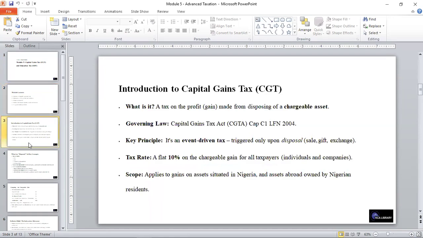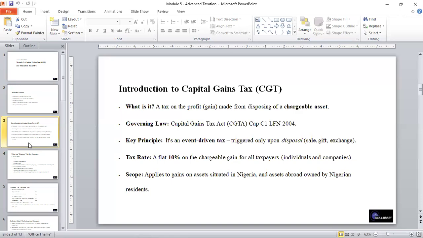And when we talk about the capital gain tax, it is tax on the profits gained from disposing of chargeable assets. The governing law is the Capital Gains Tax Act, CAP C1 LFN 2004. The key principle is that it's an event-driven tax, triggered only upon disposal: sales, gifts, exchange, in whatever way it comes.